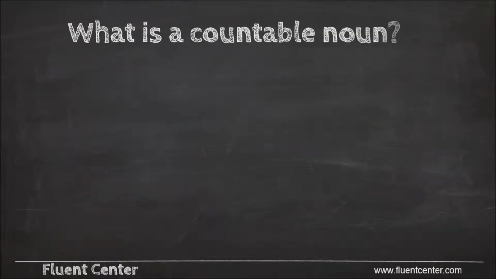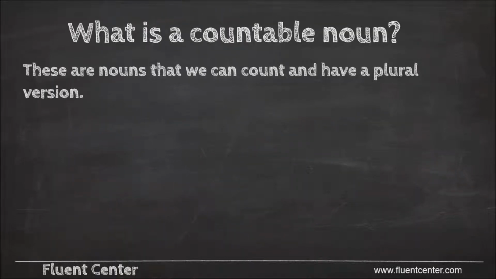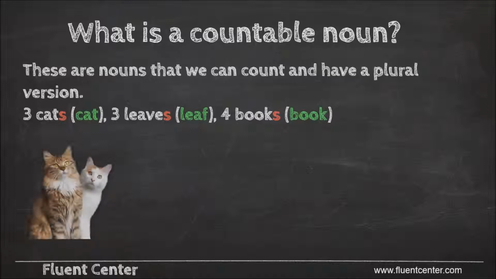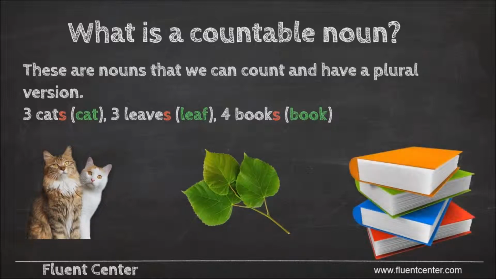Those words which are countable nouns have a pluralized version, and we can count them. An example is cat. We can count cats. I have a cat, but if I have more than one, I would say I have cats. The pluralized version of cat there is cats. Other examples of countable nouns are leaf and book. The pluralized versions in these examples all use an S at the end of their word.